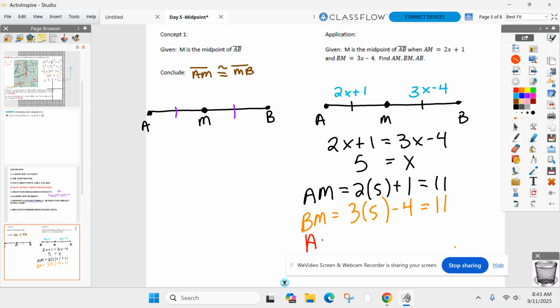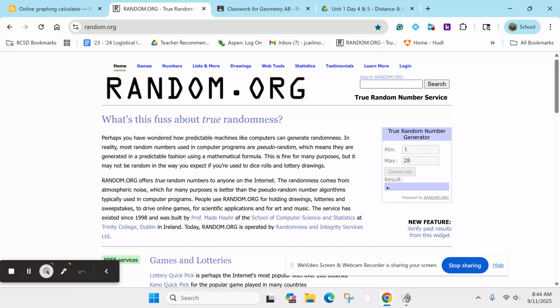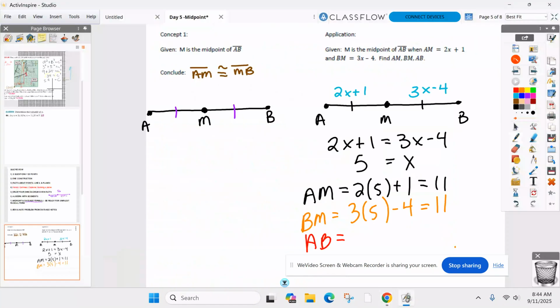And then AB, you can find AB a couple ways. Substitute x in twice, or just take your two segments and put them together. When you have the length of AB, let us know. Ooh, boy, suspense. All right, I don't have time for that suspense today. 22. You got stuff to do. We good on this midpoint? It breaks it up into two congruent segments. Two segments that are congruent.